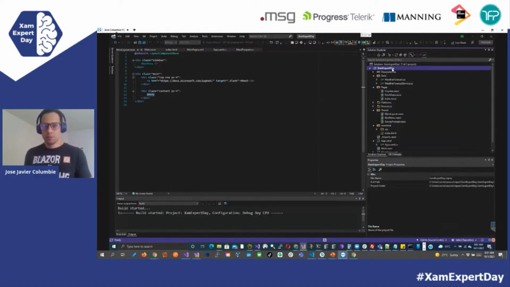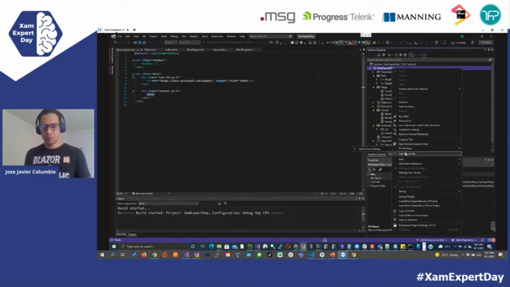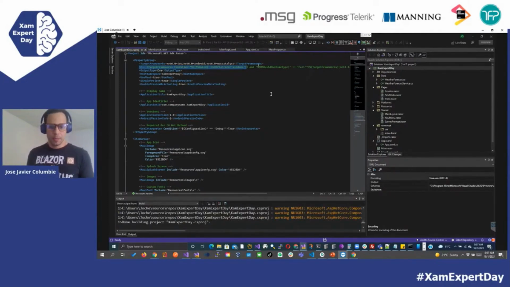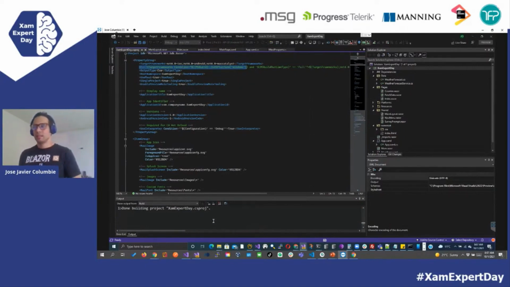And while that is compiling, we can also take a look at the CS project. That is really interesting. Right here, you see that we have .NET 6 iOS, .NET 6 Android, Catalyst, and we have the Windows commented out. So right here, we can start an extension that is single project, and then we uncomment that one and we run with Windows. For now, let's see it on Blazor because we are running out of time. But after this is compiled, we should be able to run it and see this project in action.